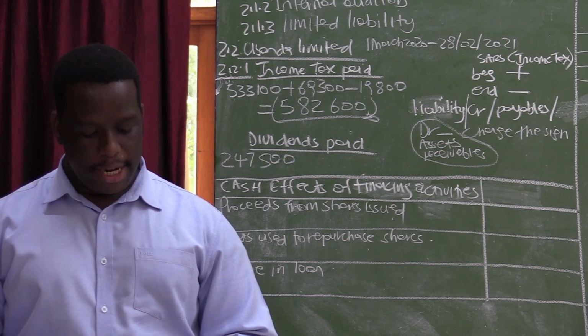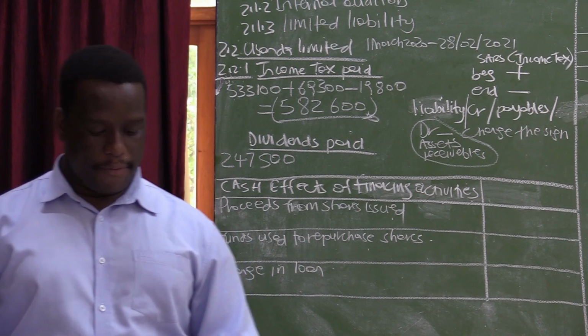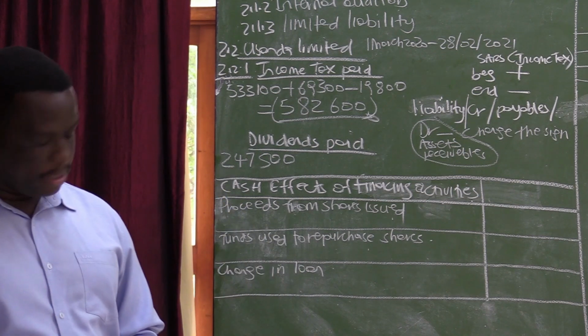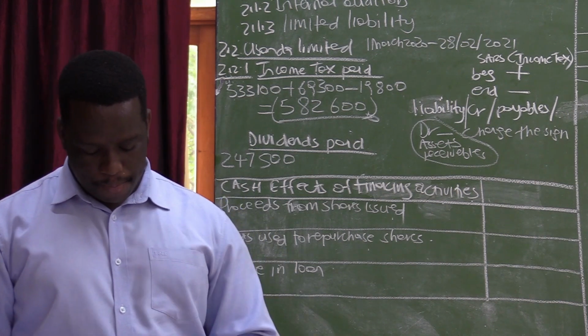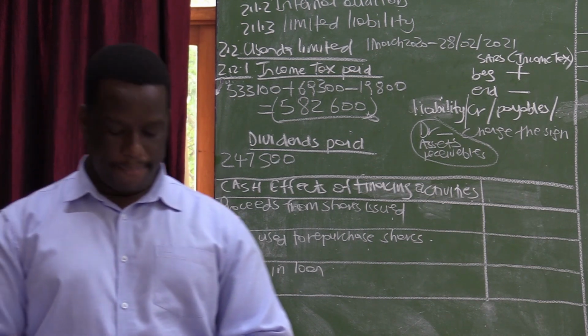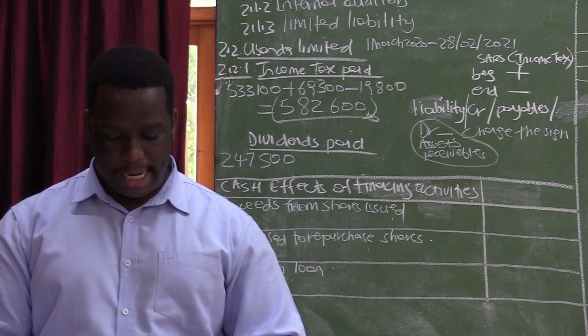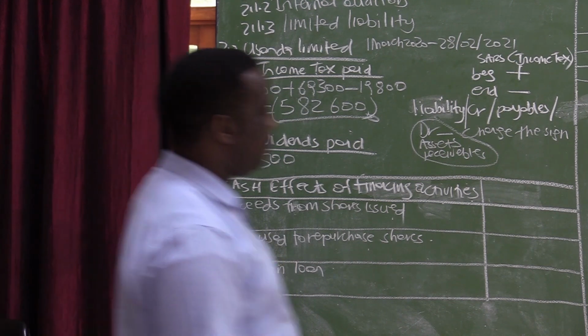But the final dividend, we are told that it was 20 cents per share was declared on 28th. But remember, the final dividend, we do not pay it in the current year. So now we need to get the interim dividend. And the only clue that is given to us here is the total dividends for the year. The total dividends for the year amounted to 835,000.